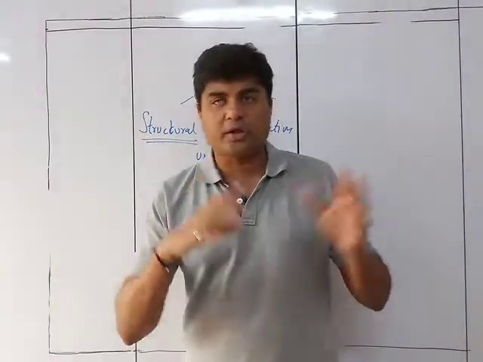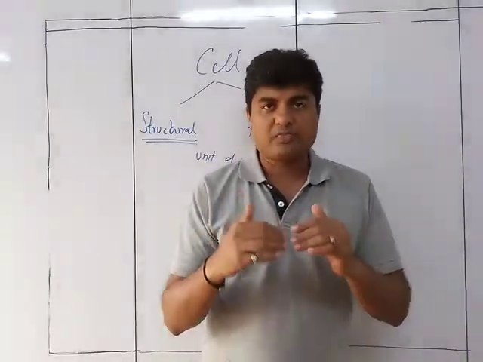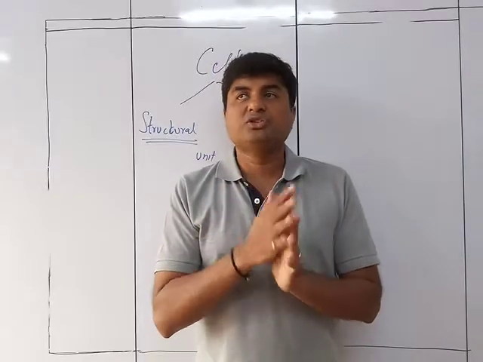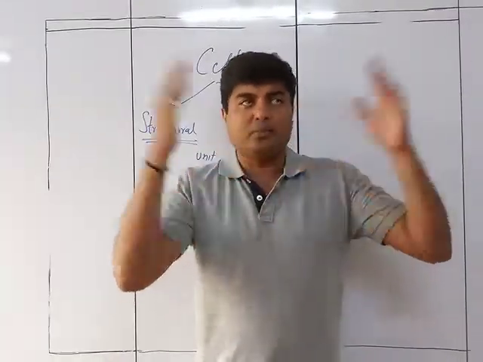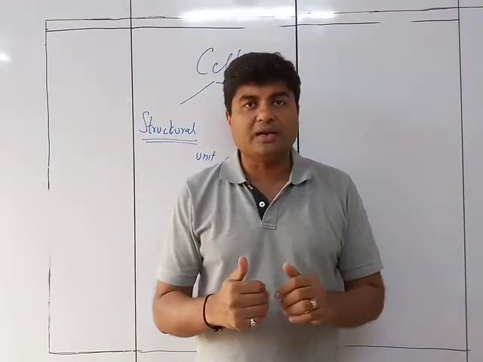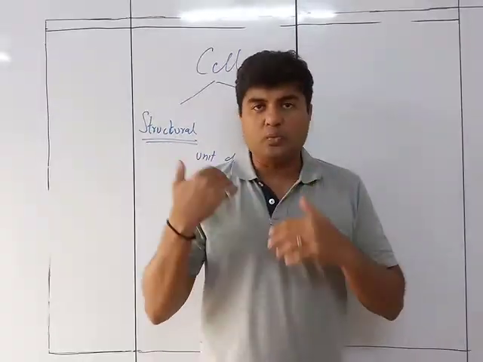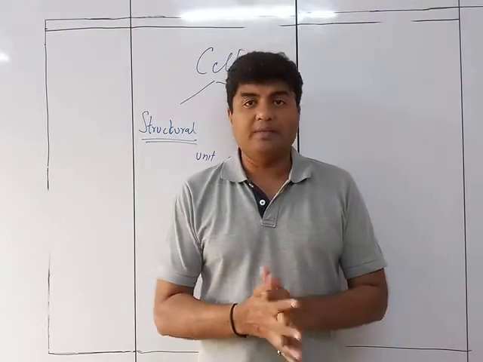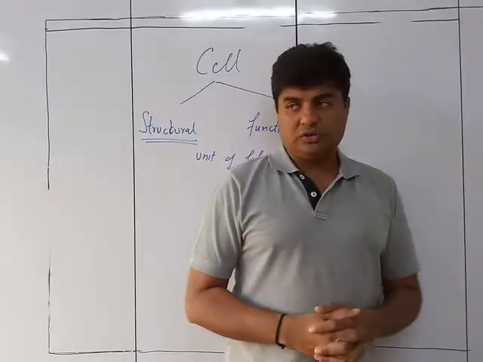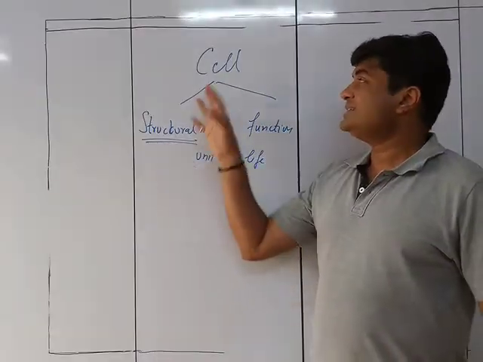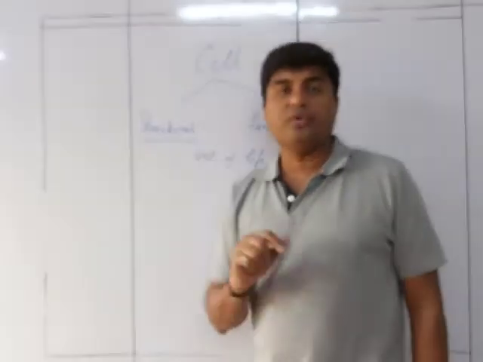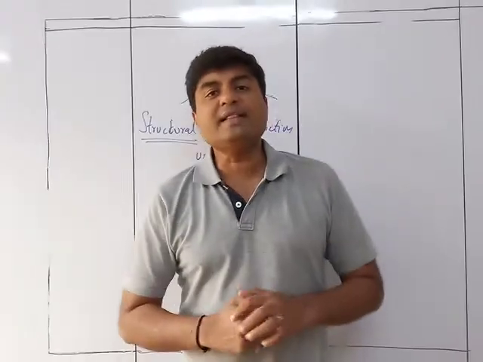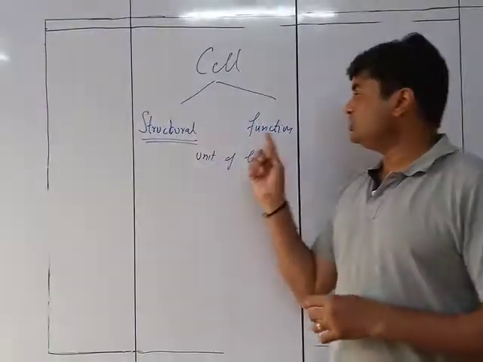Like for example, if we are talking about this building, the bricks and the concrete are the structural units of this building. Brick by brick we have made this complete building. Accordingly, cell by cell our body has been developed, or structured. So that's why we say that cell is the structural unit of life. The second thing is that cell is the functional unit of life.